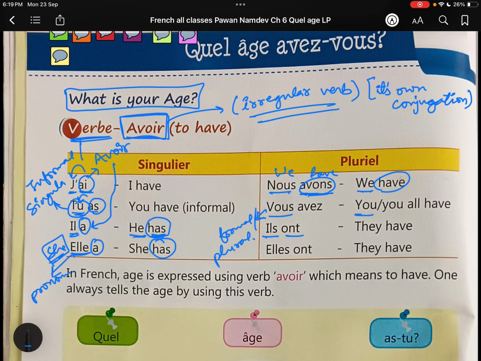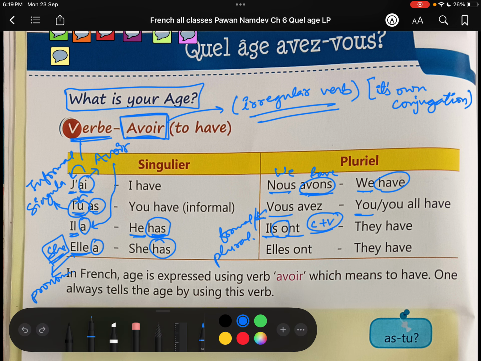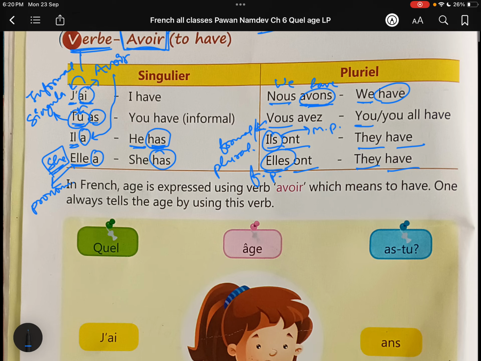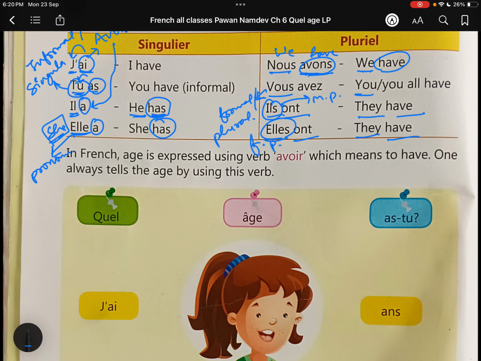Ils ont, we have to liaise the words. Why? Because consonant plus vowel, I have just told you this funda. Consonant plus vowel, then we have to combine the sounds when we have two words. Ils ont, they have. Elles ont, they have. Elles is used with feminine plural, and ils is used with masculine plural. Hope these things are clear to you.